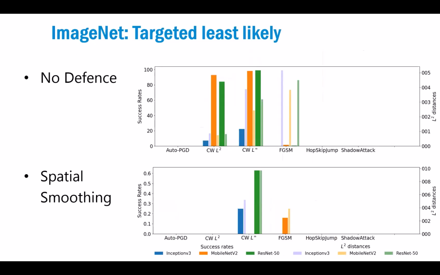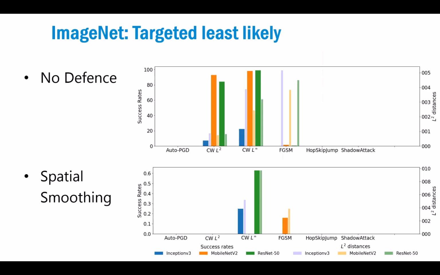Similar setting here, various defenses manage to reduce success rates of various attacks quite significantly. For example, again, the Carlini and Wagner method, which was the only one that was actually successful initially, manages to reduce the attack success rate quite well for most of the models. Maybe not so much for Inception and ResNet with the infinity version of the Carlini and Wagner method, but it's still a very, very small success rate.